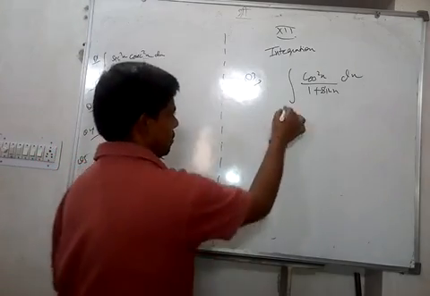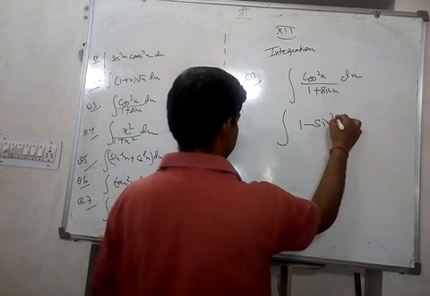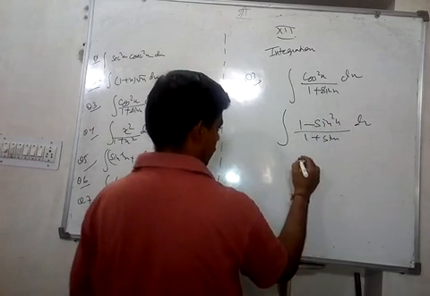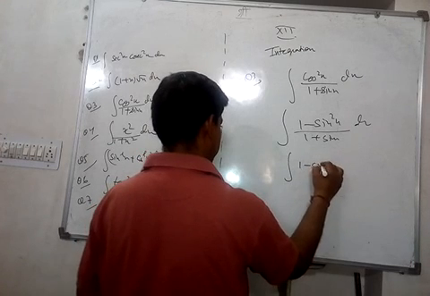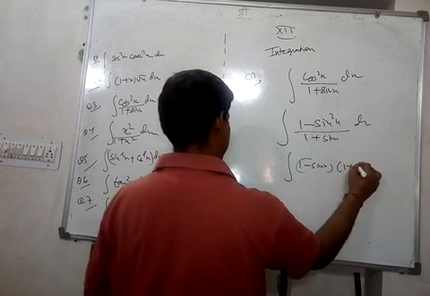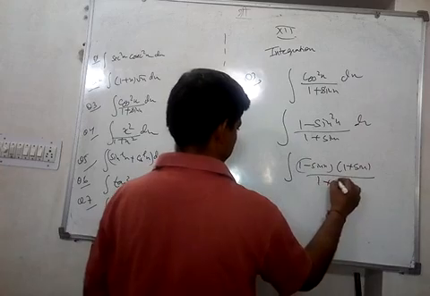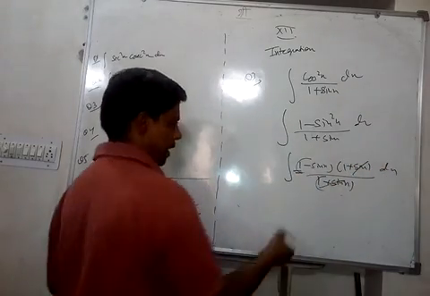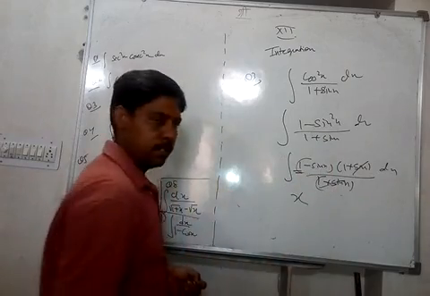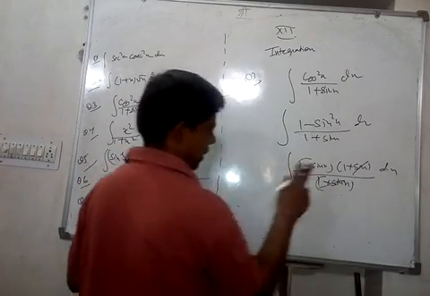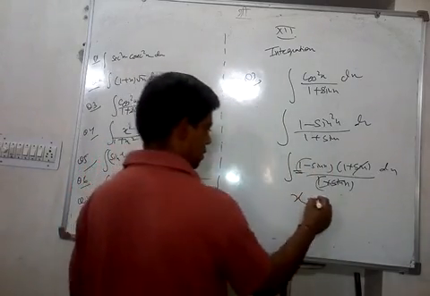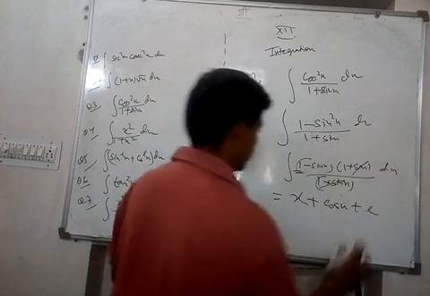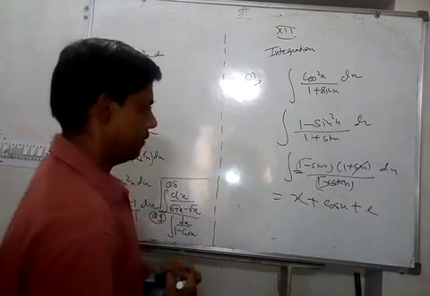Now see, cos square x can be written as 1 minus sin square x. This is 1 minus sin x, 1 plus sin x, upon 1 plus sin x. These get cancelled. What is the integration of 1? x. Minus sin x: the integration of sin x is minus cos x, so this is plus cos x plus c. Right? x plus cos x plus c.